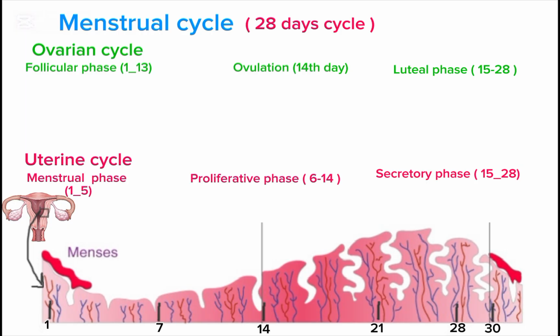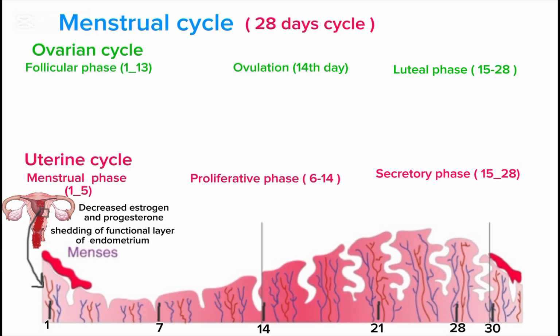Now we will discuss in detail the synchronicity of the phases of the ovarian and uterine cycle. The menstrual cycle begins with the menstruation that usually occurs from day 1 to day 5. In the previous menstrual cycle, if fertilization does not occur, then due to decreased level of estrogen and progesterone, the uterine innermost lining, that is the endometrium, cannot sustain and starts shedding.